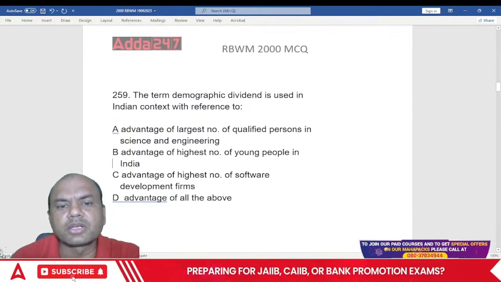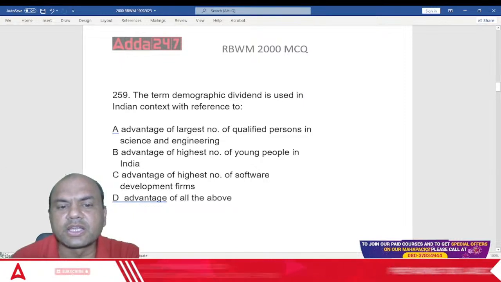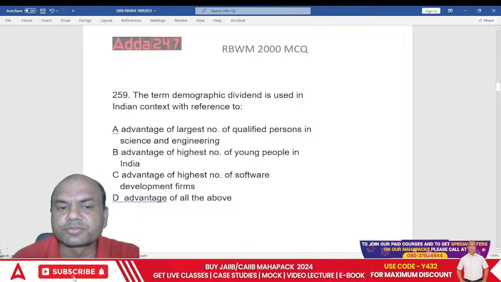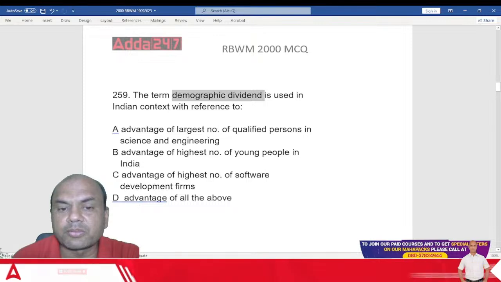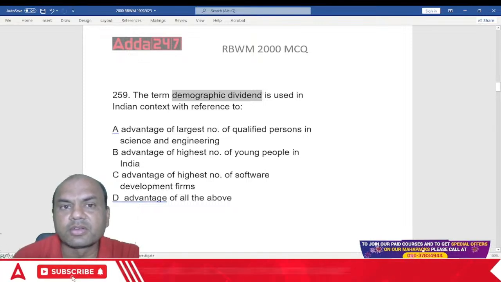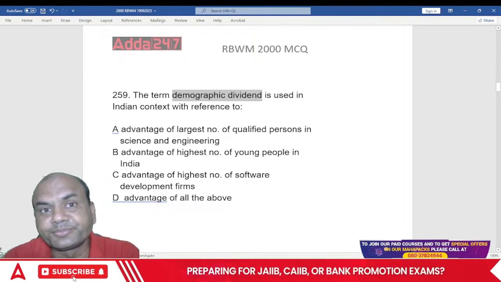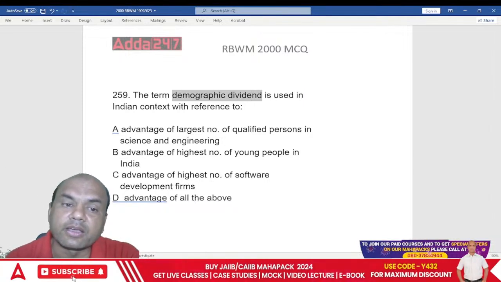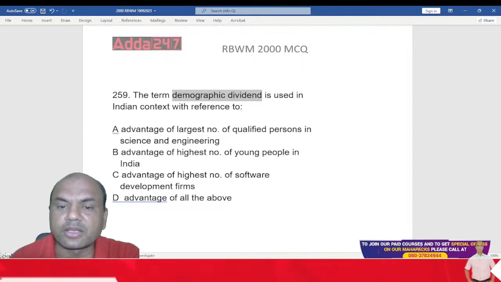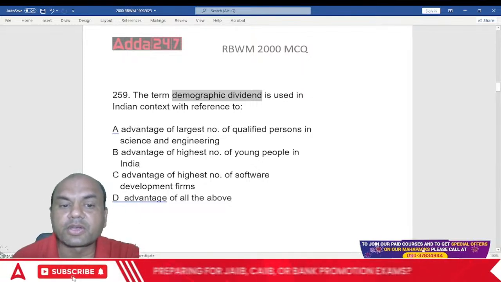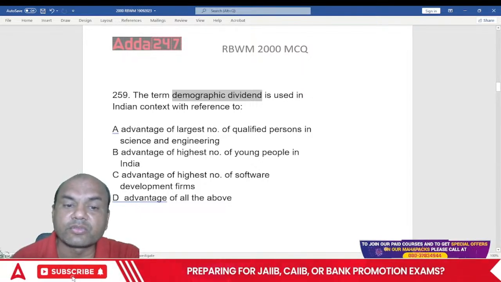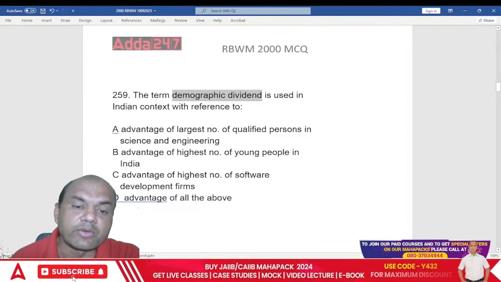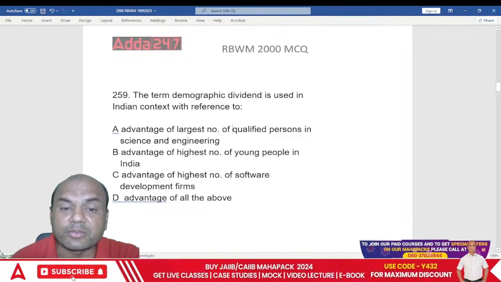The term demographic dividend is used in Indian context with reference to demographic dividend. What do you mean by this word dividend? Dividend means basically advantage. So demographic advantage to India is in what terms now? Who can tell me? Advantage of largest number of qualified persons.